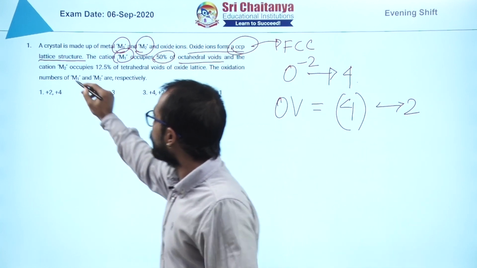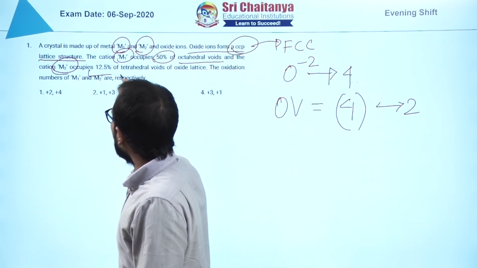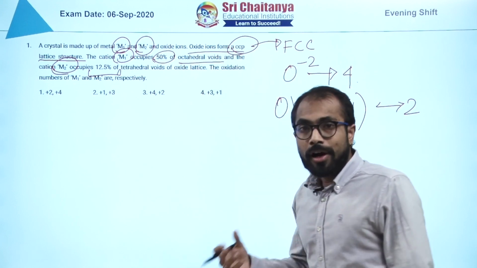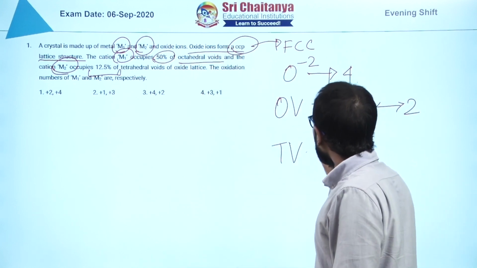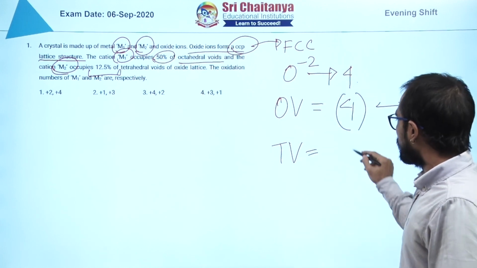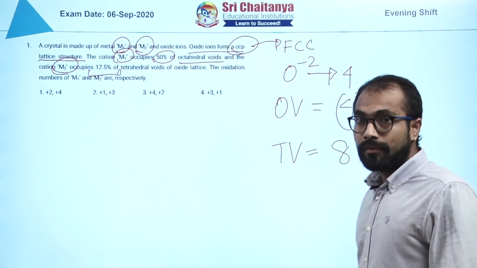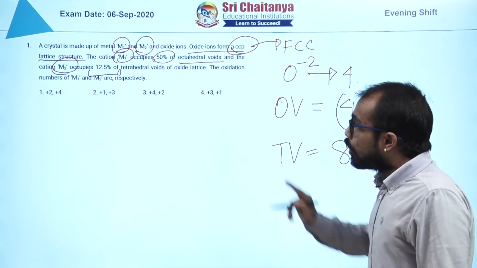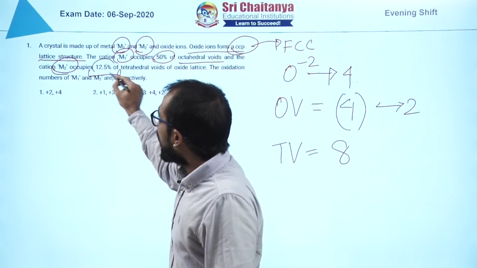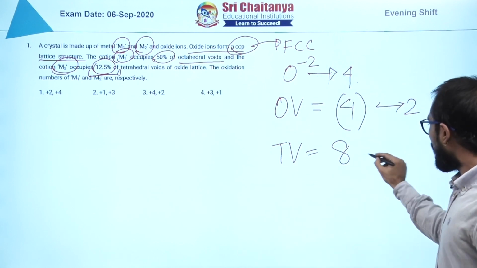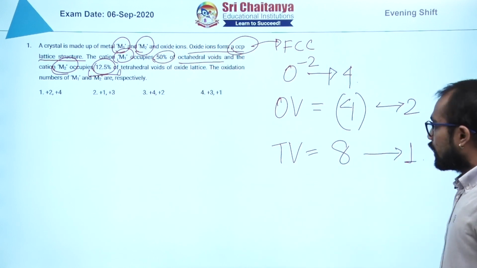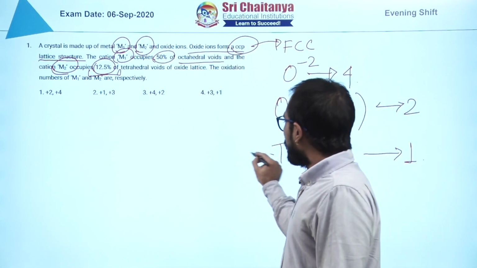Now M2 occupies 12.5% of tetrahedral voids. How many tetrahedral voids are there in an FCC? That is 8, twice the effective number of atoms. Now 12.5% means 1 by 8, and if you do 1 by 8 of 8, you are going to get 1. So who is there in tetrahedral voids?